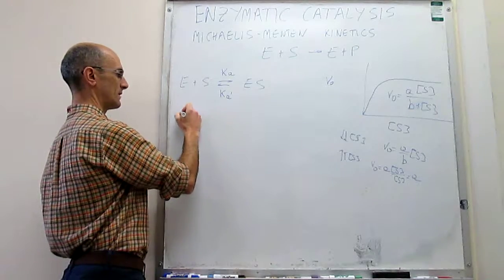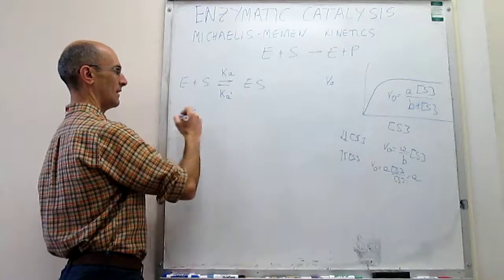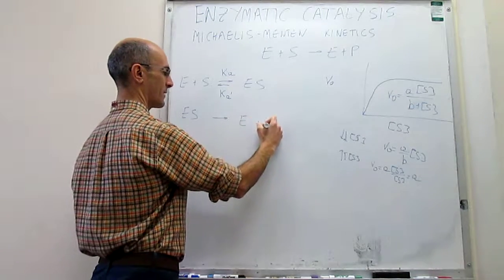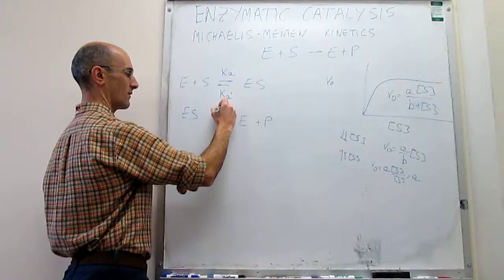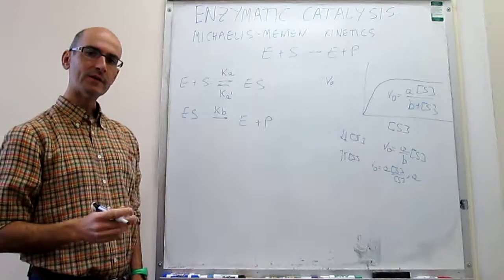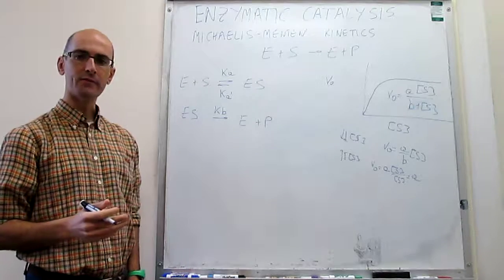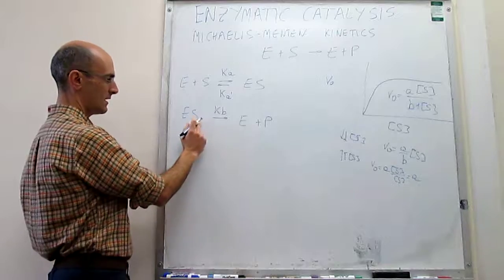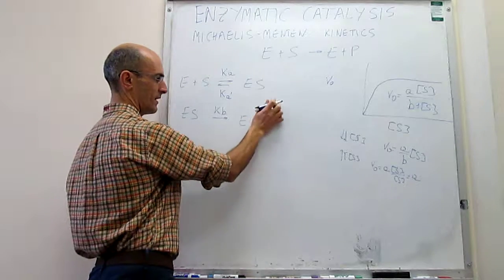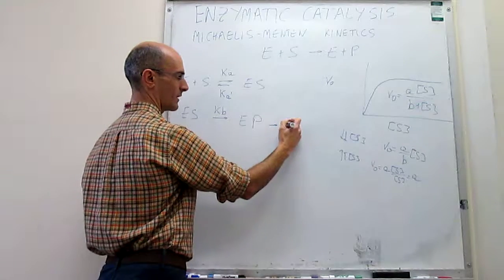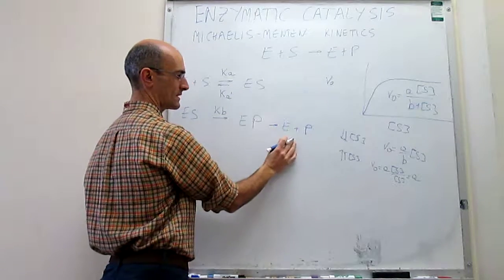The second step in the mechanism is the enzyme-substrate complex reacting to generate enzyme plus products, characterized by a rate constant k_B. Now, this is a little bit of a simplification from the mechanism originally put forward. In reality, in this process you generate an enzyme-product complex, and that enzyme-product complex separates into enzyme plus product.